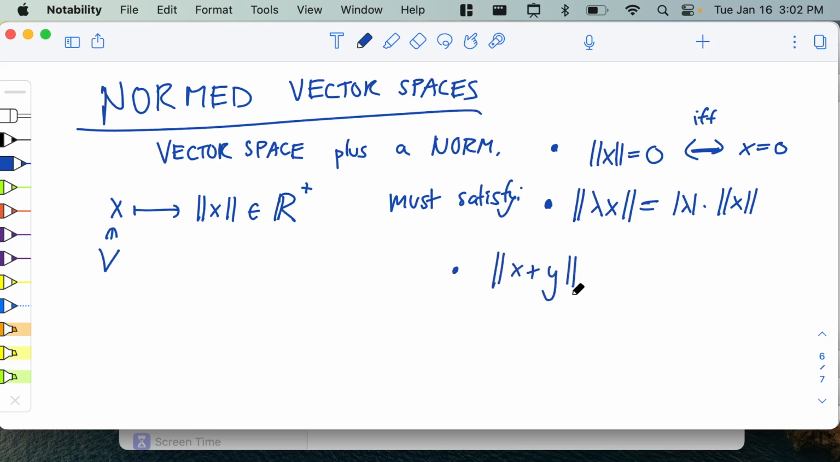The length of the vector x plus y has to be less than or equal to the length of the vector x plus the length of the vector y. Okay. Those are the three properties it has to satisfy. That's a norm. Questions or comments about norms?